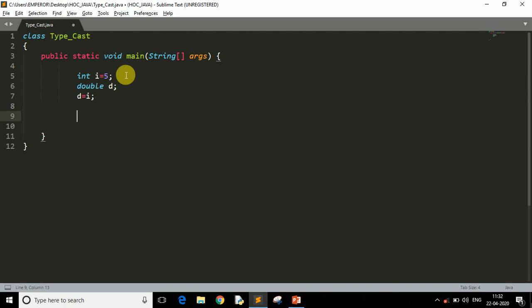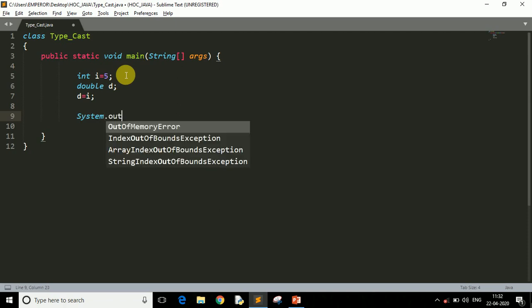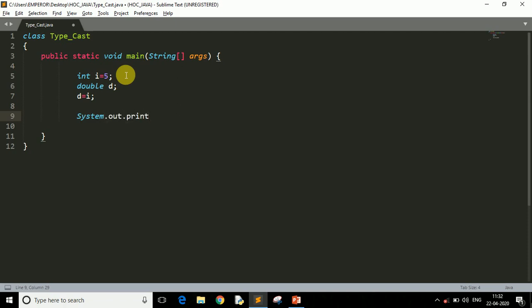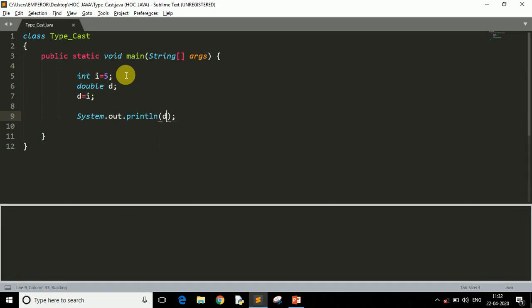We take one variable of type integer and then assign that integer value into a double to convert it into double. Now let's print this variable to see the output. So here I print d, and as you can see here, it prints 5.0.